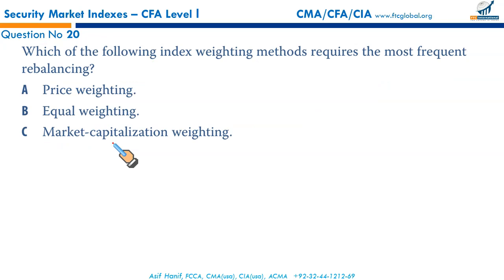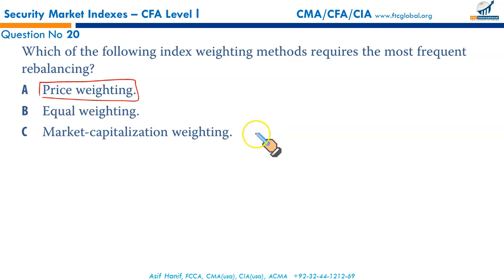Next, which of the following index weighting methods requires the most frequent rebalancing? Most frequent rebalancing. In price weighting, effectively there is no rebalancing. It's just that the denominator divisor is changed because of a stock split, stock repurchase, or the bonus stock, which you call the stock dividend.